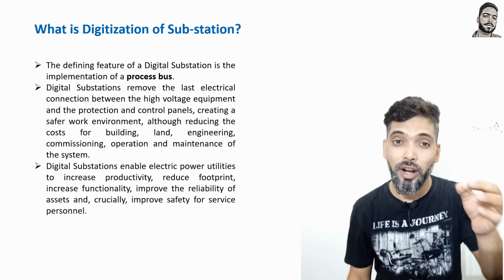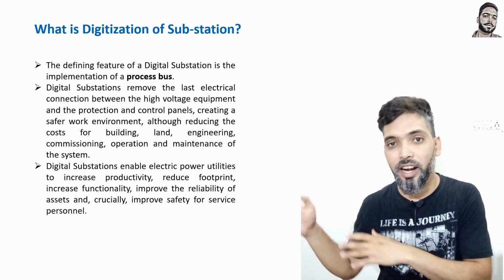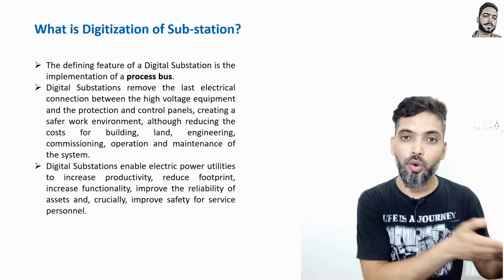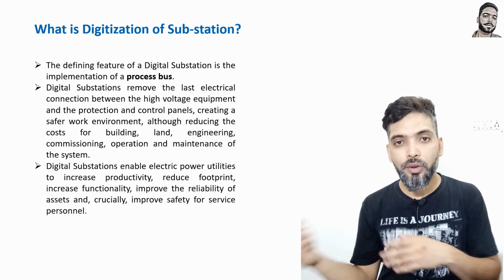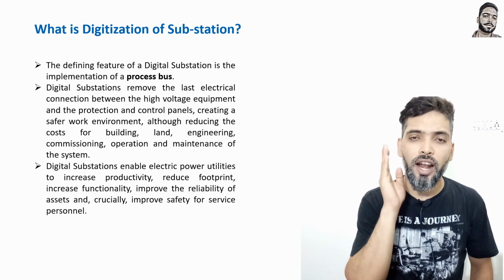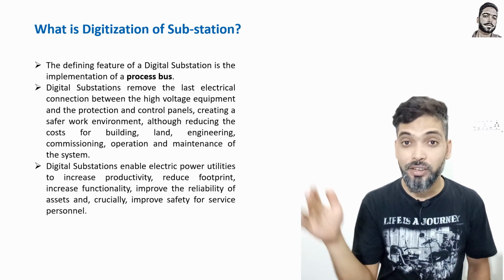You will not get an accurate value whenever you are taking data from the field to your control room by a copper cable. Whenever you are taking it through optical fiber and it comes as a sampling value, the data will be very accurate, and it will come in nanoseconds, not in milliseconds.